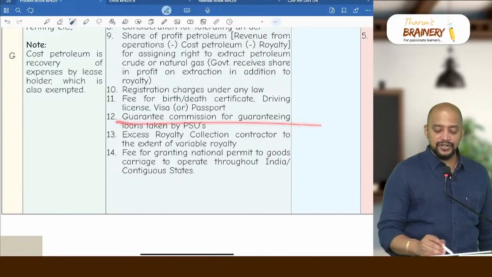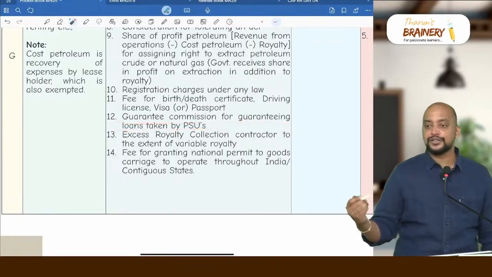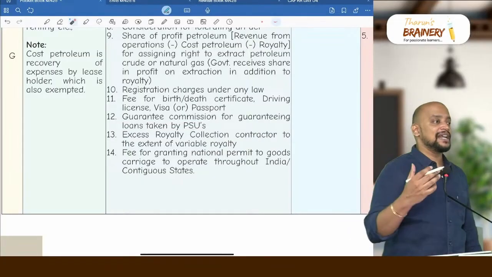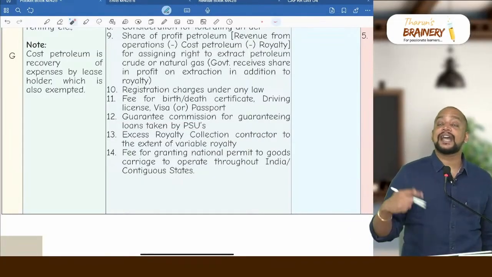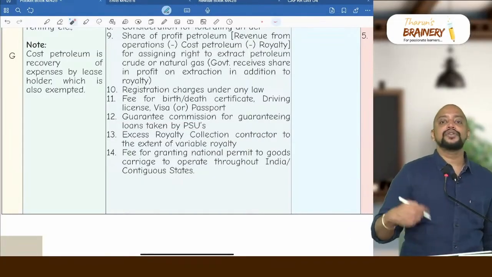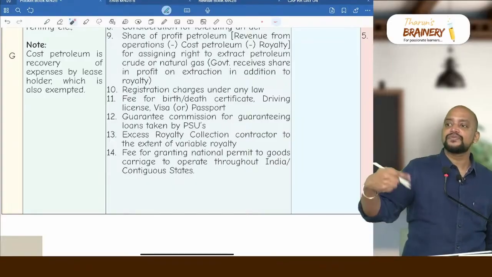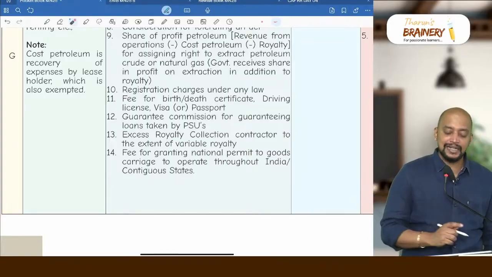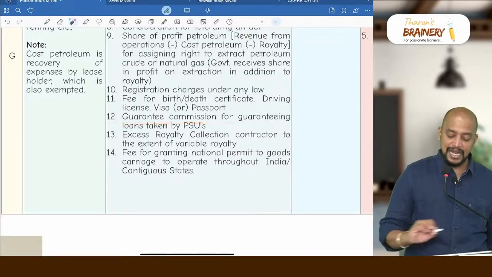Then guarantee commission for guaranteeing the loans taken by PSUs. Public sector undertakings will be taking the loans. Those loans will be guaranteed by the government. For doing this guarantee, these PSUs will be paying the guarantee commission. That guarantee commission received by them will be exempted.